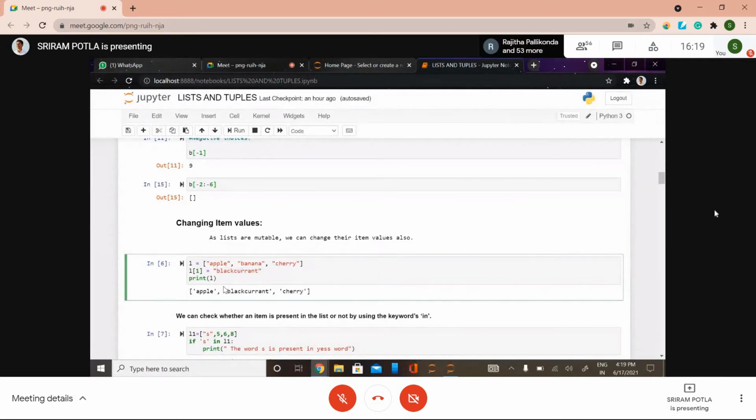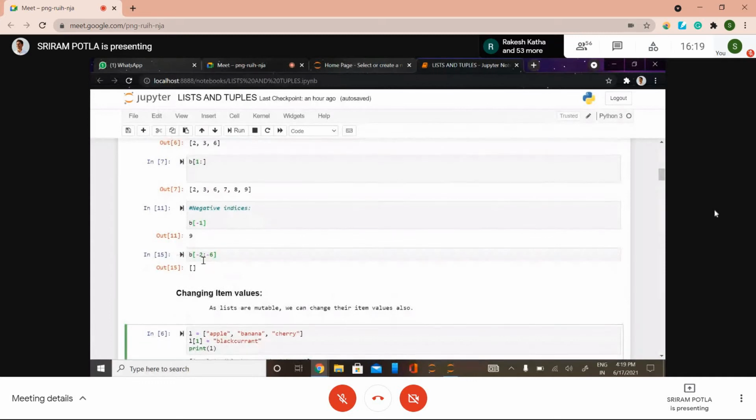Sir, show the previous one, where you gave -3 colon -1. See here, with the negative indexing, it's simply showing an empty list. It is not giving any output. Sir, if you give a bigger number at the right side, negative index works, like -3, -1.